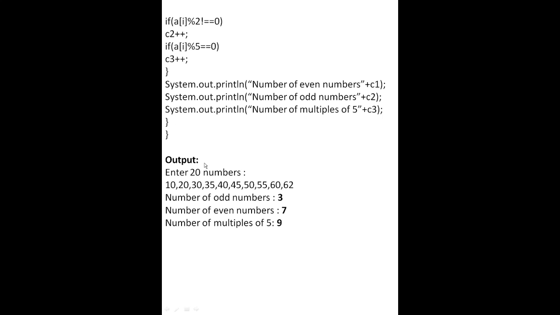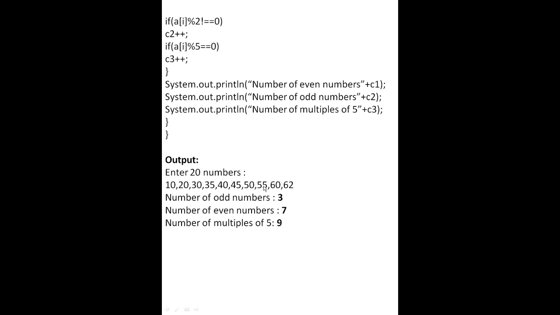Output. When we are seeing the output, enter 20 numbers. First we will enter the 10 numbers. By mistake I have written 20 numbers. We will write only 10 numbers. Then we will enter any 10 numbers. Then our program will find the odd numbers, which are 3: 35, 45 and 55.